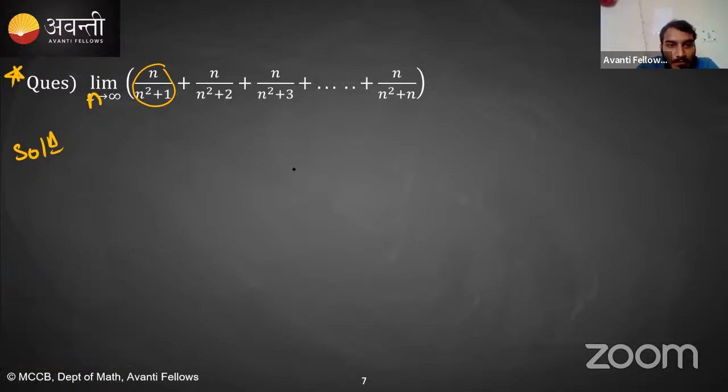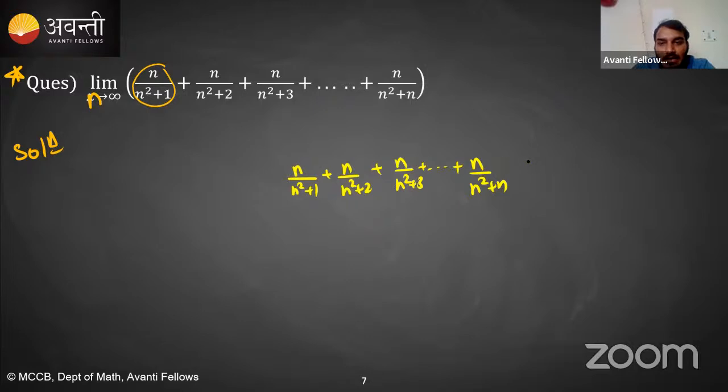See, what is this expression? n upon n square plus 1 plus n upon n square plus 2 plus n upon n square plus 3 and so on up to n upon n square plus n. Is this number less than or equal to n upon n square plus 1 plus n upon n square plus 1, and so on, n upon n square plus 1?